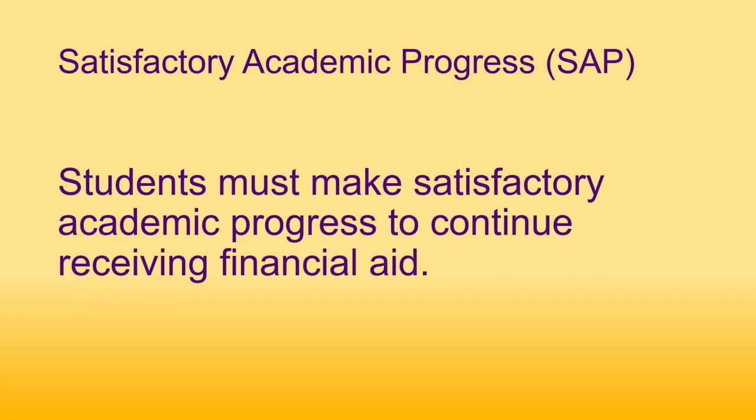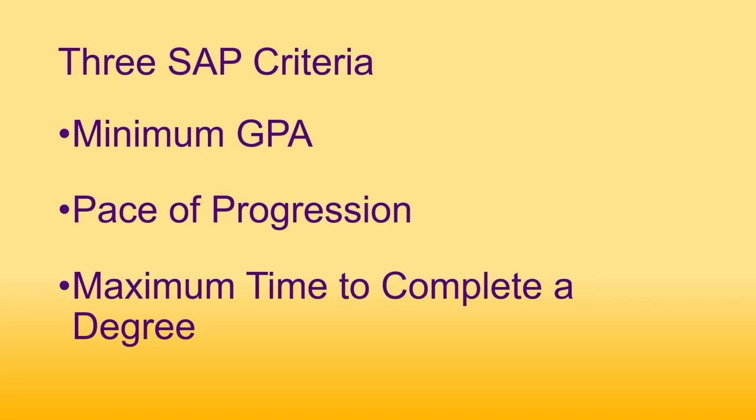Financial aid satisfactory academic progress is evaluated annually at the end of each spring semester for the previous summer, fall, and spring semesters. Students must meet 3 criteria to continue receiving financial aid. Undergraduate students must maintain a minimum 2.0 cumulative GPA. Students must complete 67% of all coursework attempted at UNI. Failed classes, withdrawn classes, incompletes, and no credit count as attempted but not completed and negatively impact the SAP calculation.